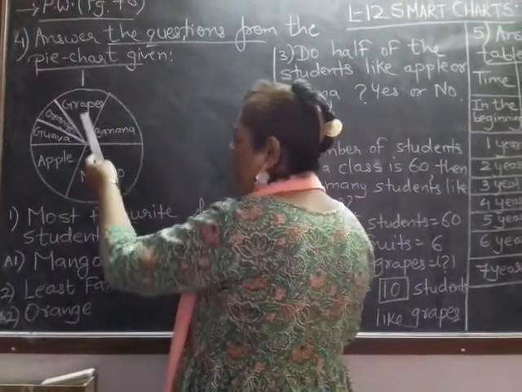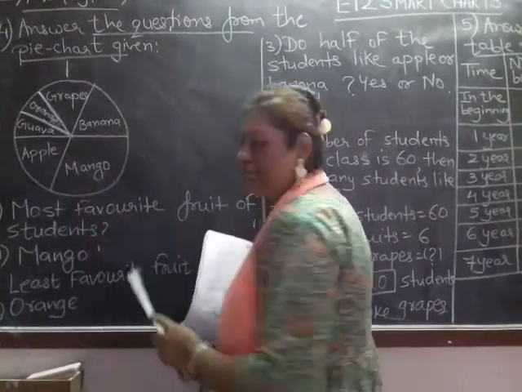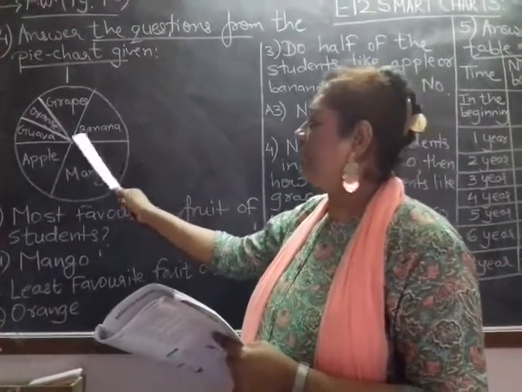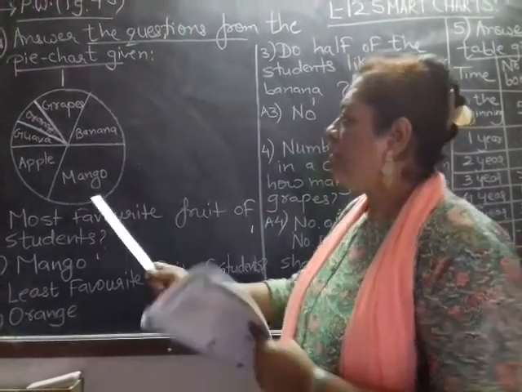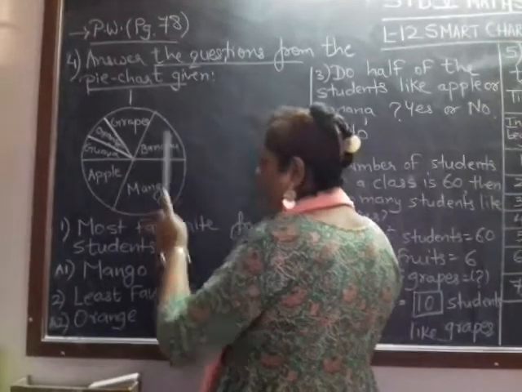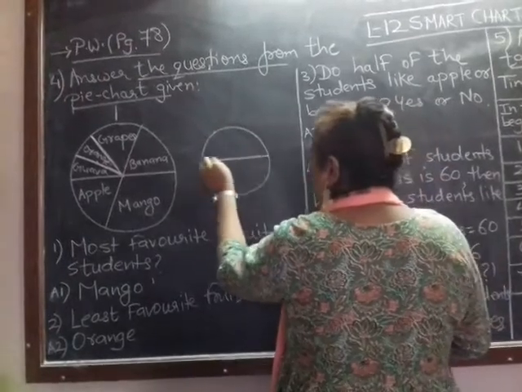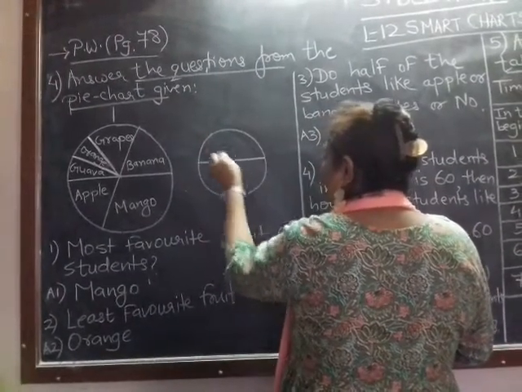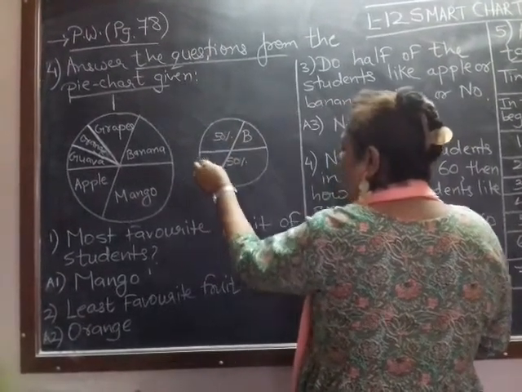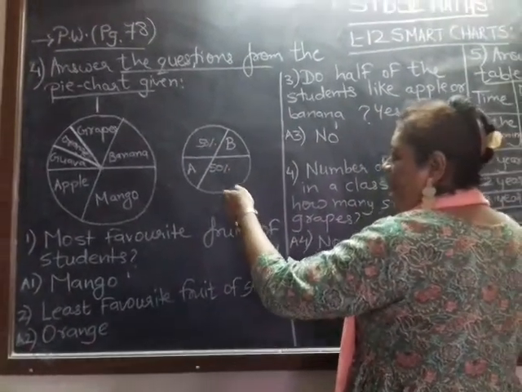If this is a full circle 100%, when I divide a circle into 2 parts, one will be 50% and another will be 50%. Right now we have to find out whether half of the children like banana and apple, yes or no. Okay. Now banana and apple, 2 fruits are there. So 50%, if I just show to you here, if suppose this is half, right? 50% and 50%. Now here is banana and here is apple. Now half of the students means 50% half. So what will it be?